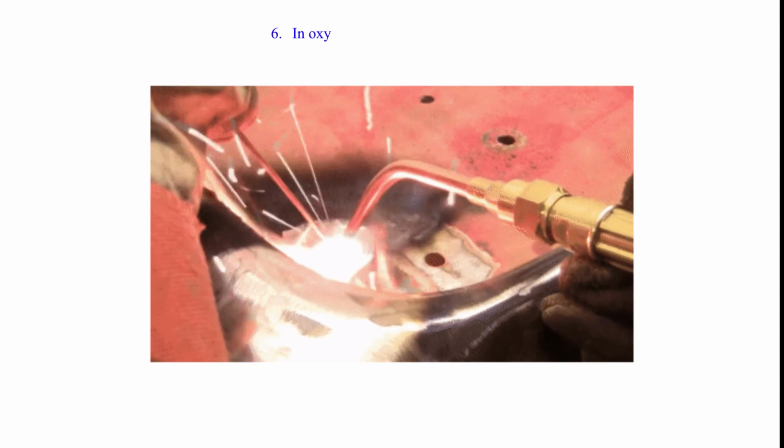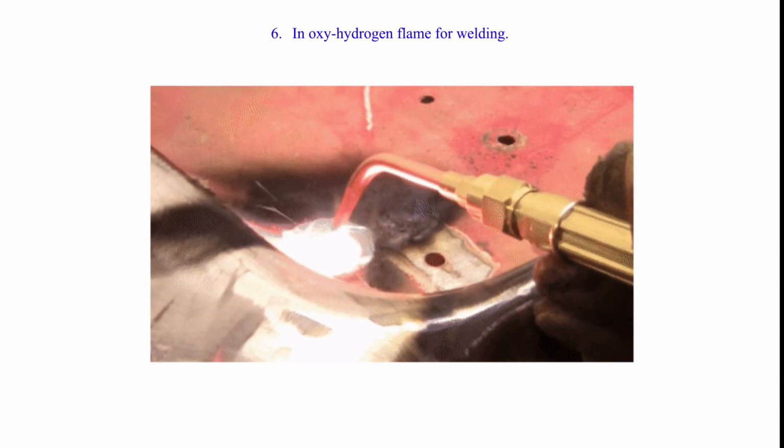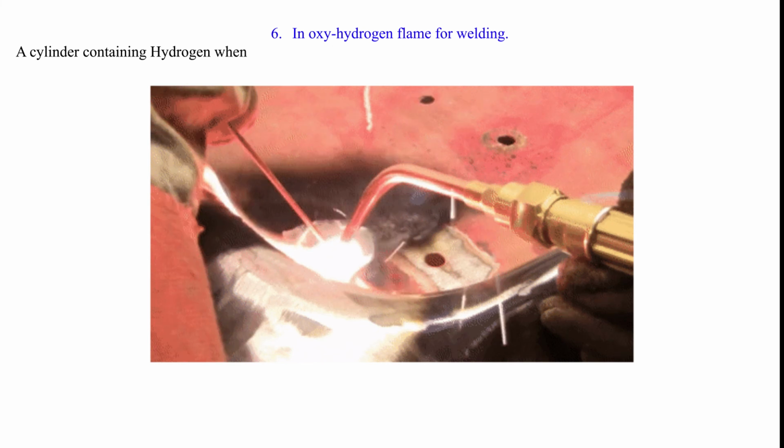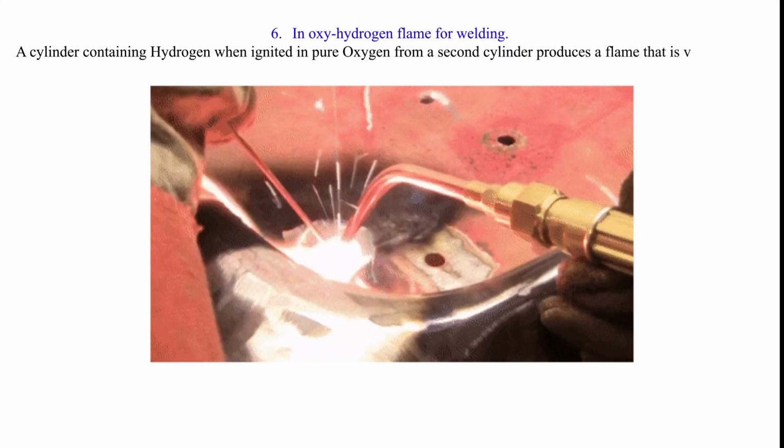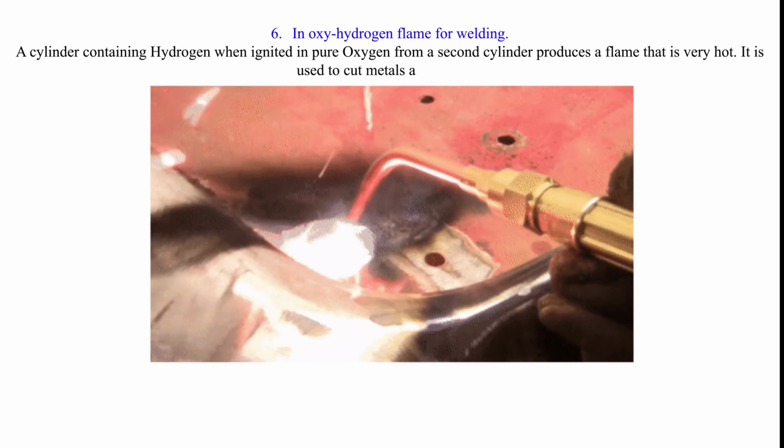6. In oxyhydrogen flame for welding. A cylinder containing hydrogen when ignited in pure oxygen from a second cylinder produces a flame that is very hot. It is used to cut metals and welding.